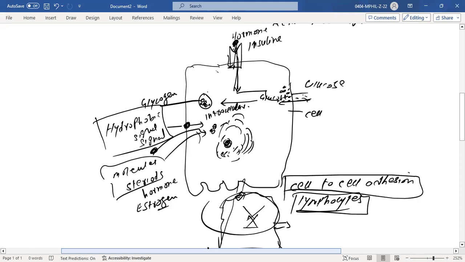So from here, what we have learned is that there are different types of signals, and those signals have different targets. Some targets are outside of the cell or on the cell membrane. Some targets are inside the cell, and specific signals directly get into the cell, and there they perform their function. Are you getting this point? I think you're getting this point.